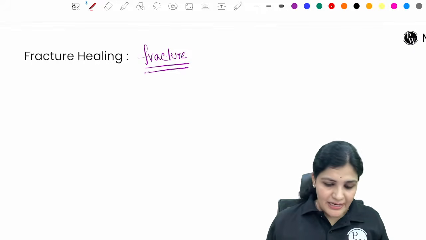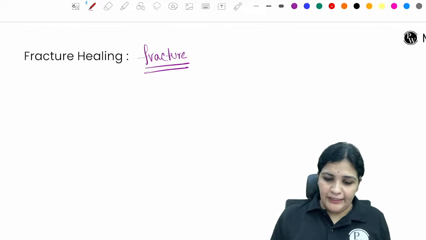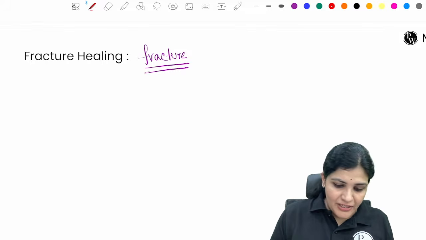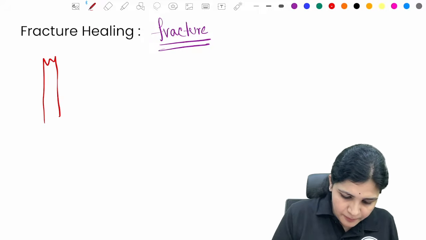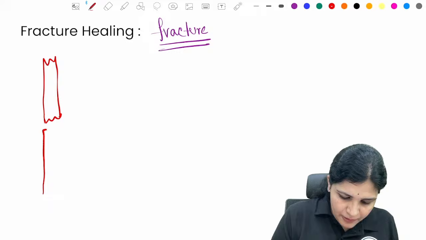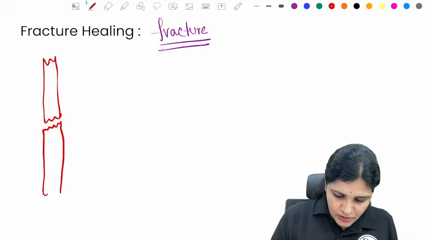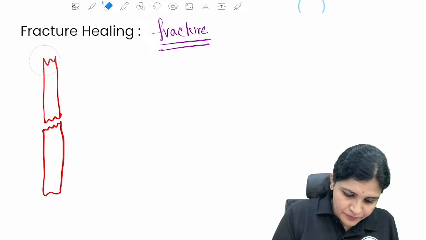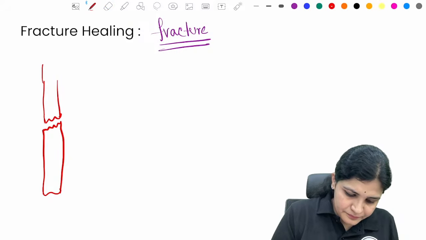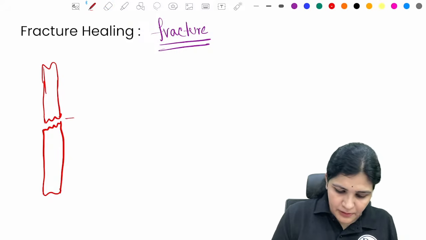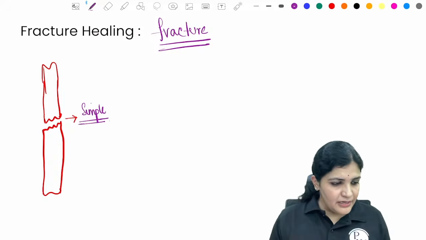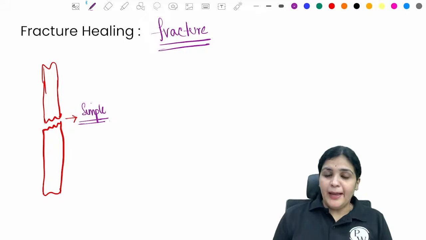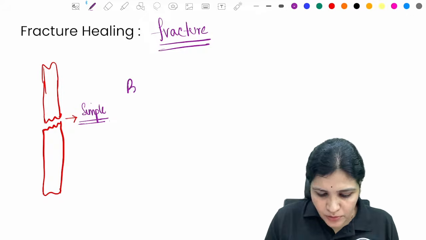Okay, so now let us understand what is fracture healing. Whenever there is a fracture, for example, if this is your bone, let us talk about a simple fracture. This is a simple fracture. Now this has to heal, but this bone's healing capacity is very, very good